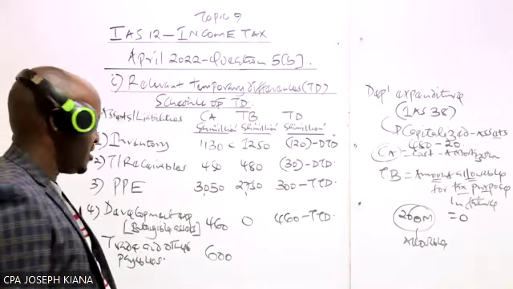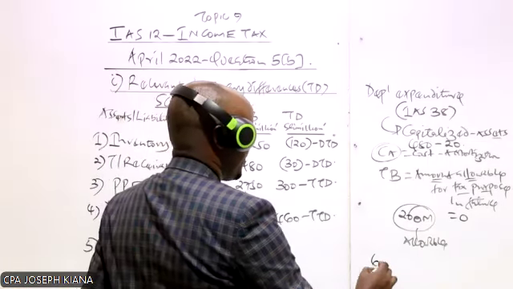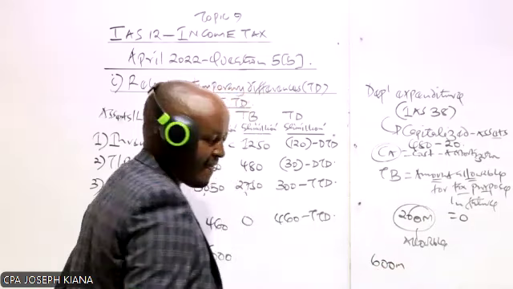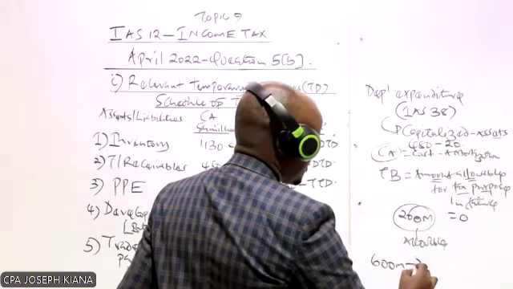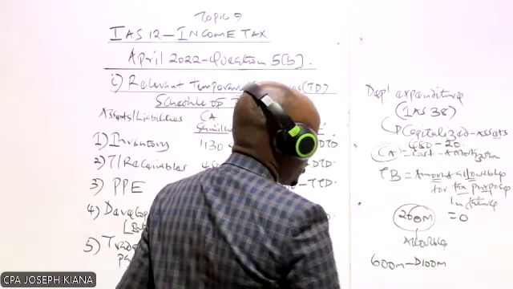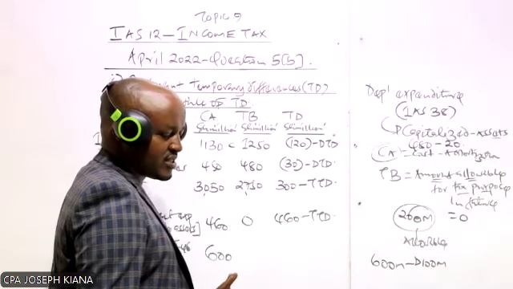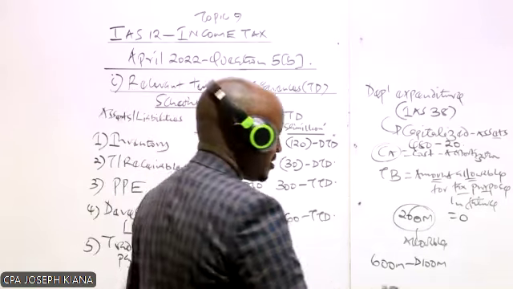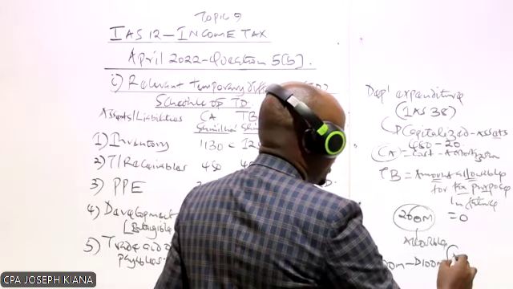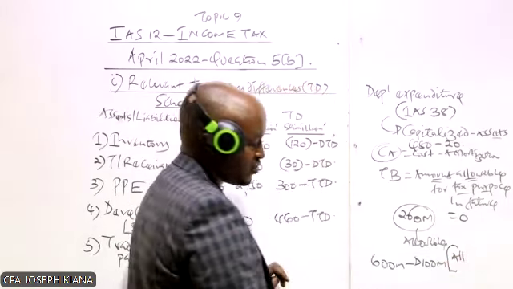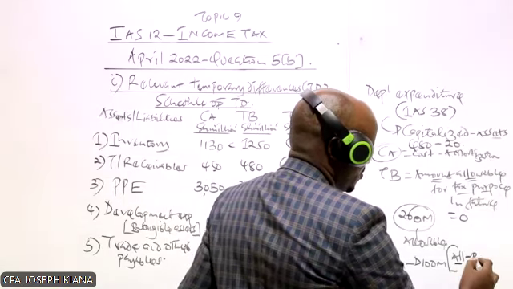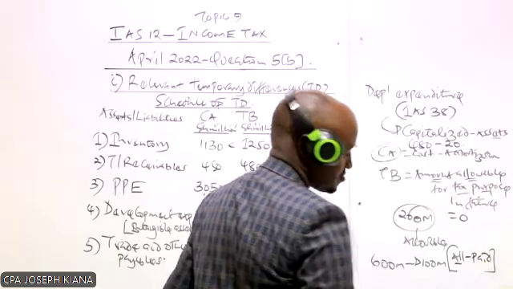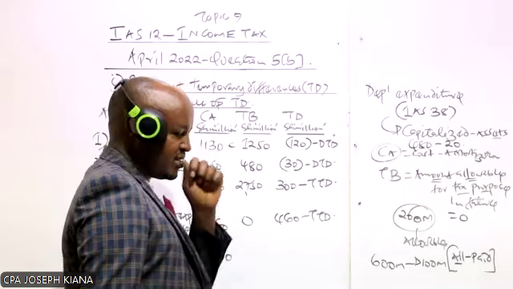What does that mean? It basically means that this particular amount here of 600 million basically includes 100 million, an expense which is deductible for tax purpose on cash basis. So this one will be treated, in very simple terms, as allowable expense once it has been paid.